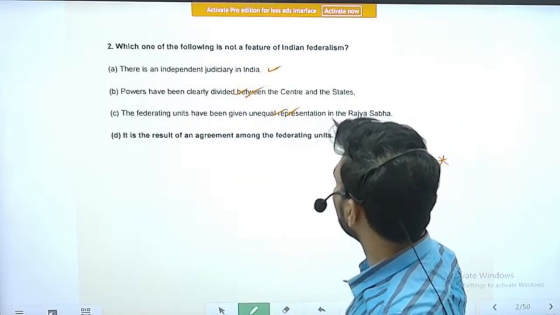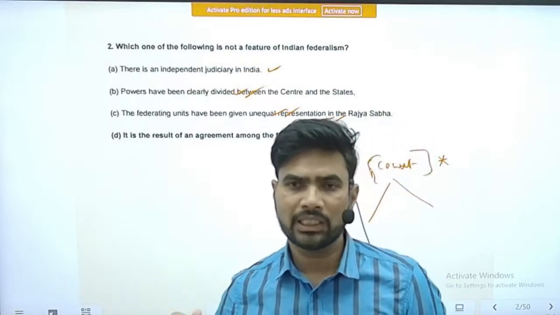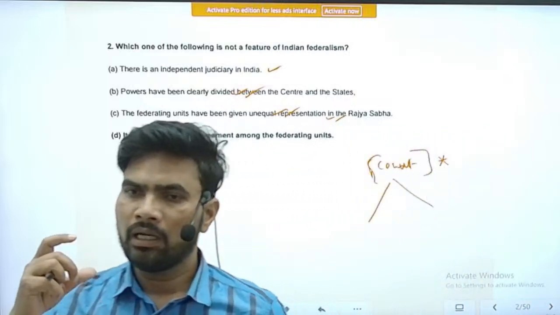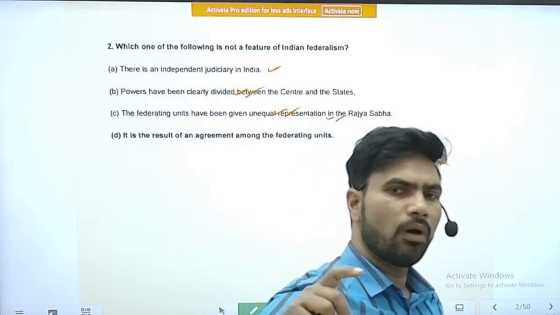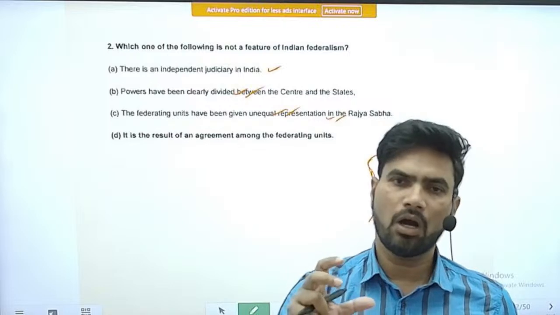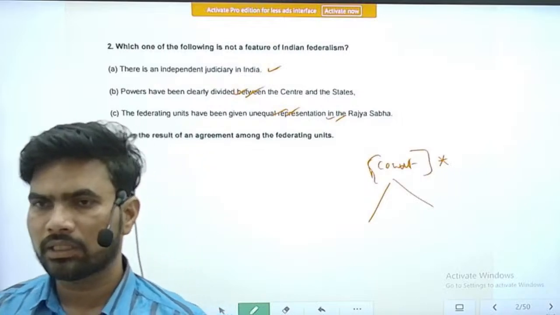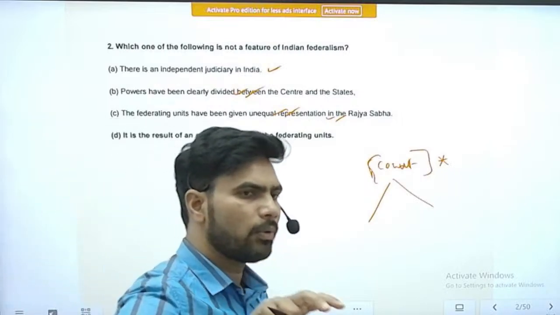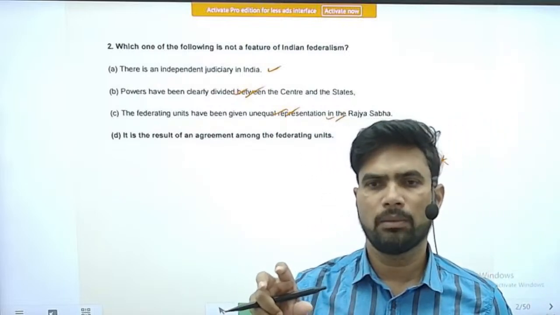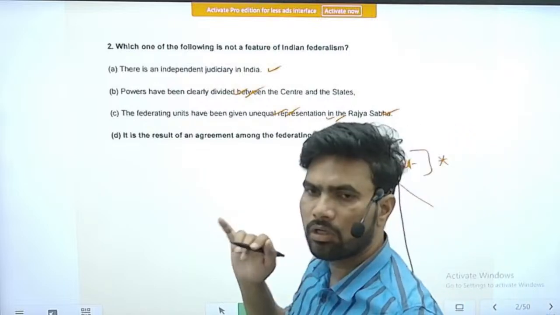However, in India, you know very well, we are following a modified form of federalism. It is also known as quasi-federalism. So we have representation of the states at the central level through the upper house, but the representation within that house is unequal. It depends on the size of the population of the particular state, and based on that population size, the number of MPs that will be sent into the Rajya Sabha will be decided. Right. So this is also a correct statement in the context of India.